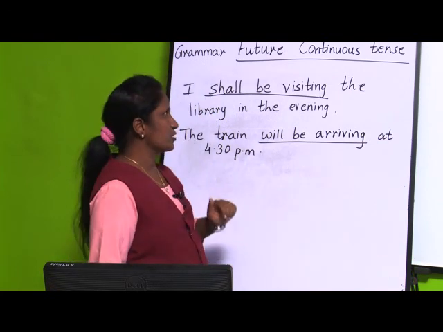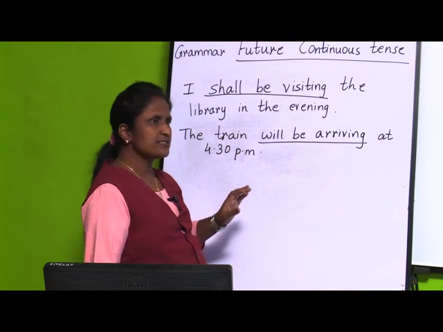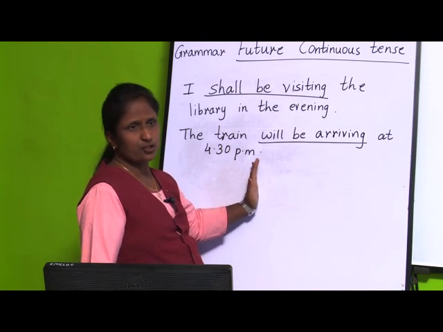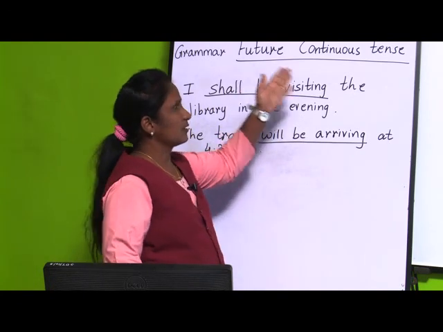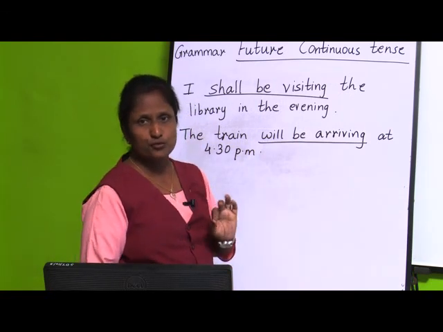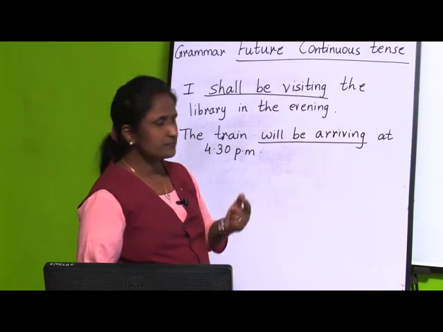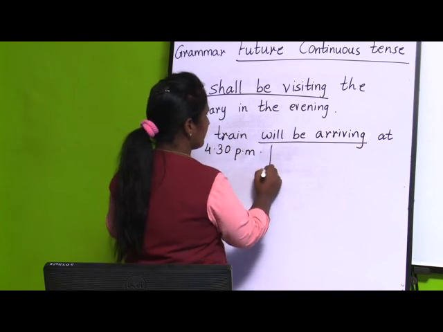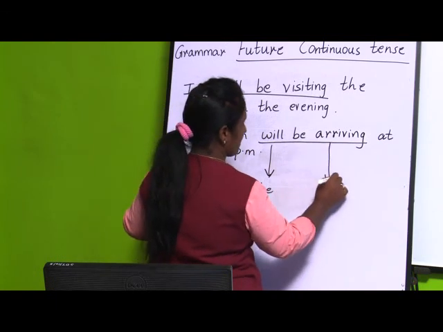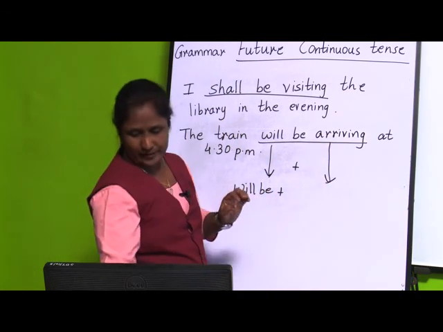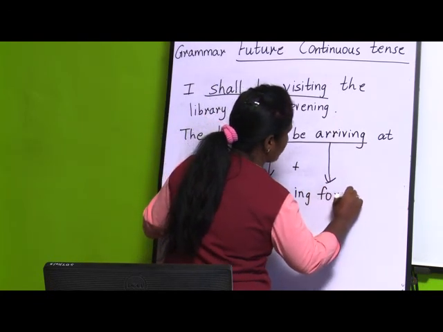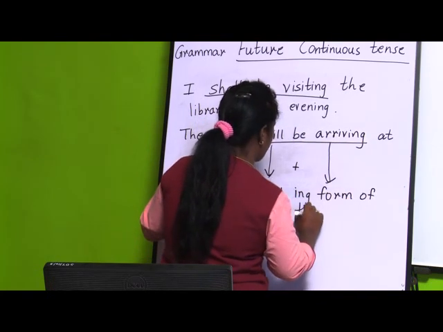Now, how to form the future continuous tense? See, children, for all the tenses we have a formation. Here also we have a formation for future continuous tense. Now, we know, children, shall be and will be are used for future tense. If you take this sentence, this is will be plus the ing form of the verb, arrive.